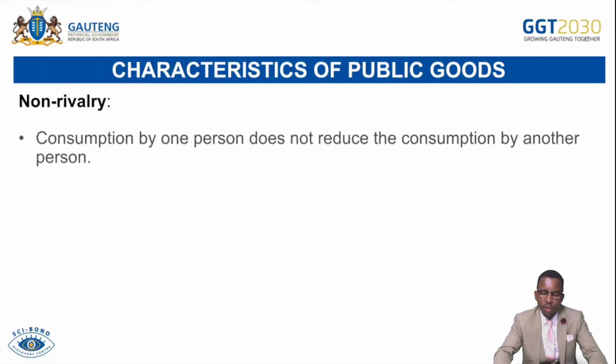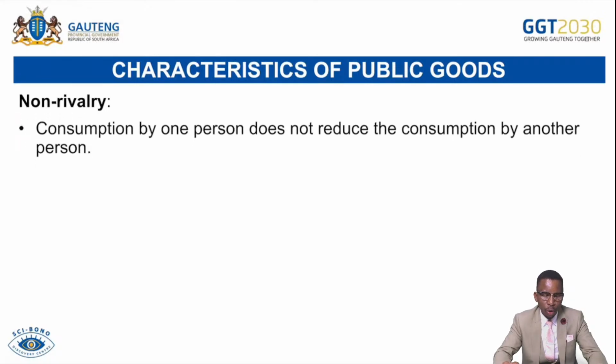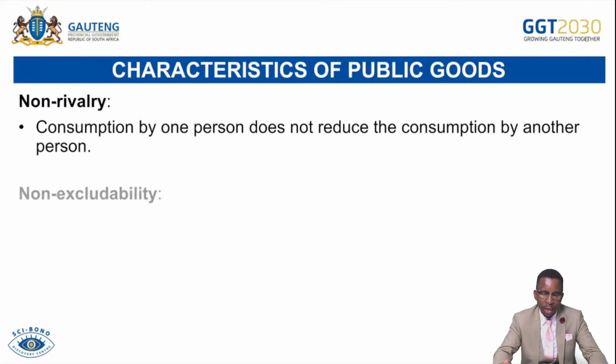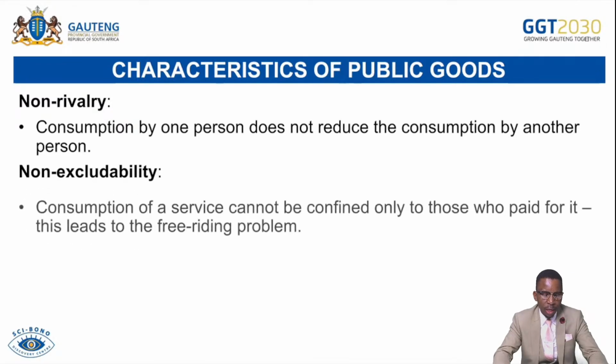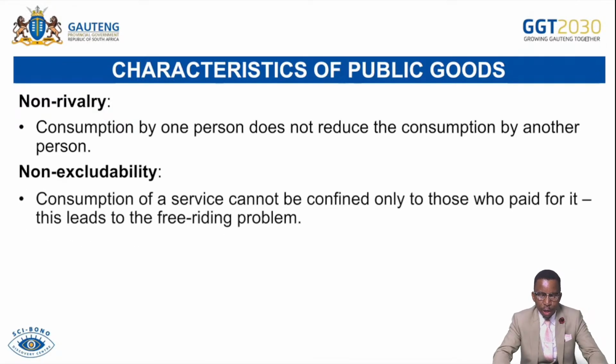So the characteristics of public goods: they are non-rivalry. Consumption by one person does not reduce consumption by another person. If we stand under the street light, if we are all there, the satisfaction we receive is similar. Even if more people come than before, that is not going to compromise the satisfaction we are getting. Non-excludability: consumption of a service cannot be confined only to those who paid for it. This leads to the free riding problem.